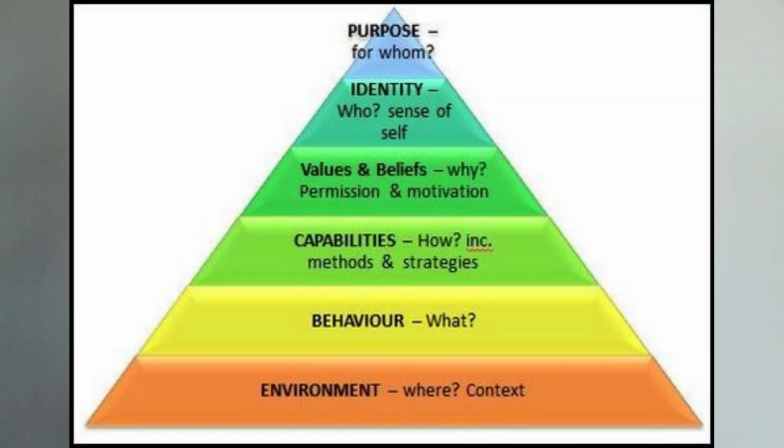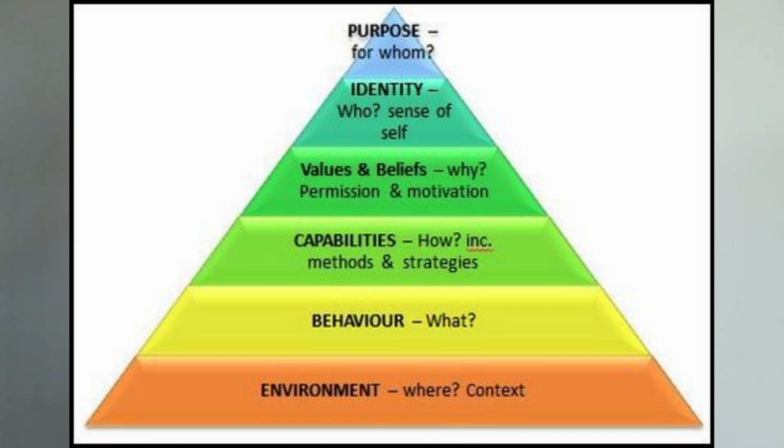From the ground level up, we have environment. Again, this level represents the external context in which an individual operates. It includes the physical environment, people, the specific situations. Environment has an influence on behavior and can be modified to support desired changes.